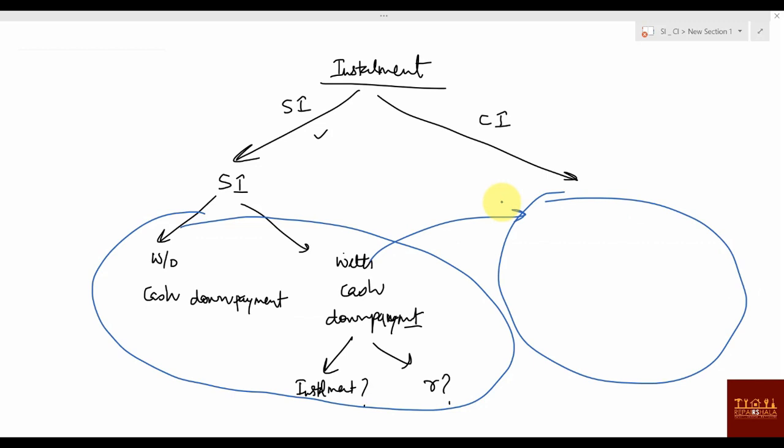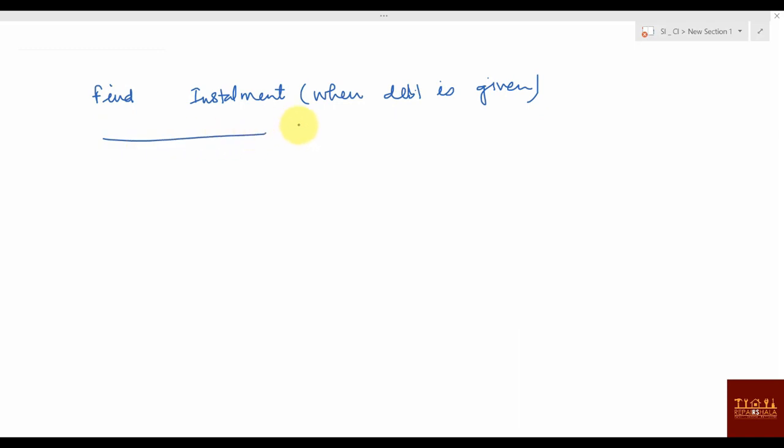Now, each and every question we will solve. I will tell you some different variations. They might ask you, find the installment, something they will buy, and then when debt is given, then again find the installment when loan is given.